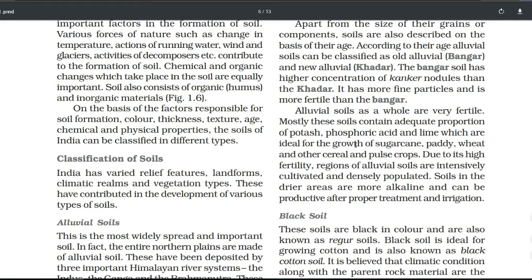Next, about the alluvial soil, what kind of chemicals and composition we have: potash, phosphoric acid, lime. It is also added for the growth of sugarcane, paddy, wheat and other cereal and pulse crops. After that, it is over.